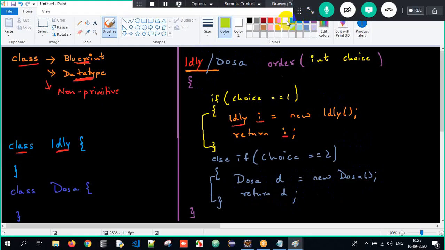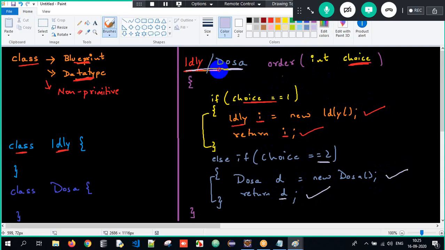So what did you understand here? Sir, if the choice is 1, I will create an object of idli and return the idli object. So the return type has to be idli. If the choice is 2, imagine the choice is 2, I will create an object of dosa and return the dosa object. So the return type has to be dosa.